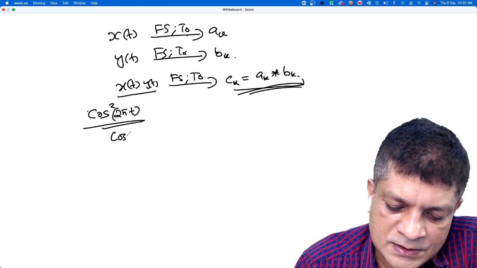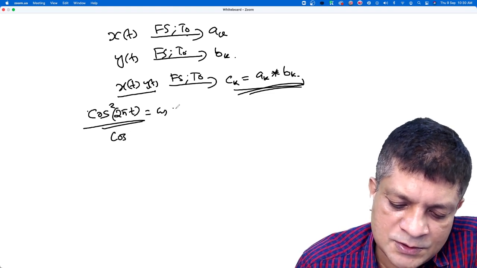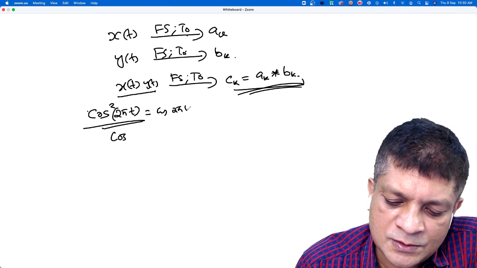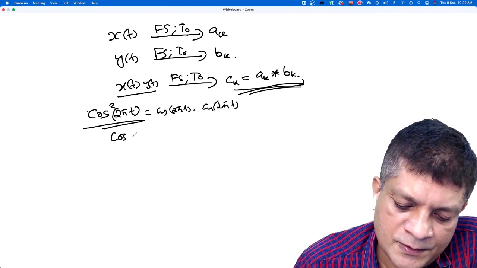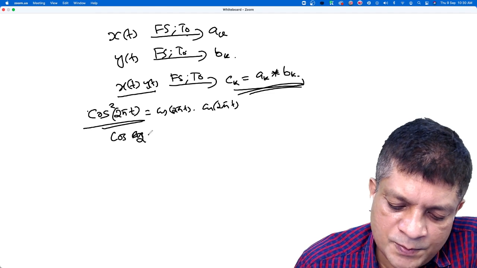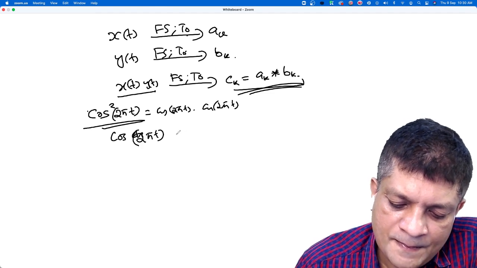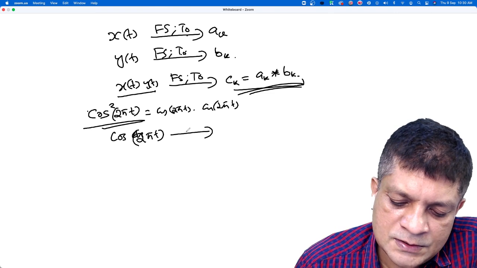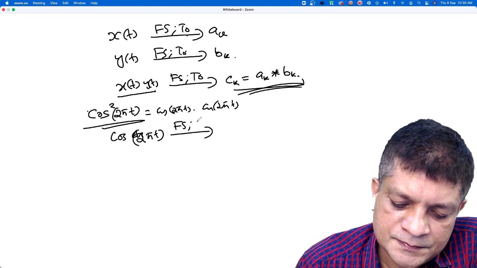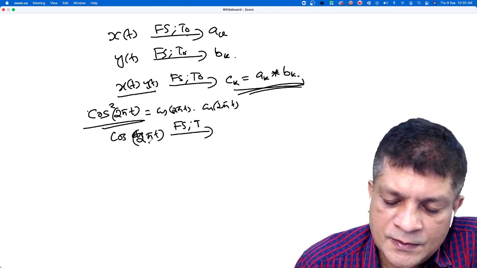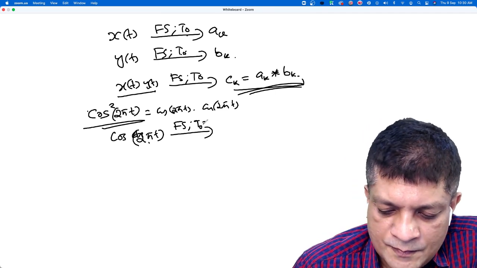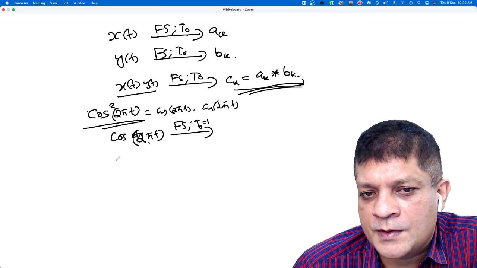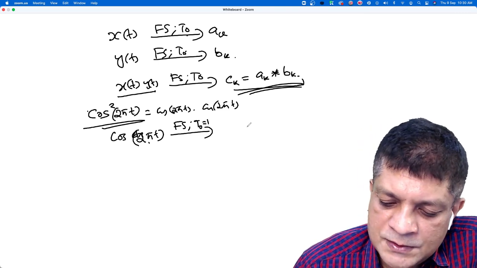Cos square 2 pi t is cos 2 pi t into cos 2 pi t. So what are the Fourier series coefficients of cos 2 pi t? What is the fundamental period of this? Isn't it 1?